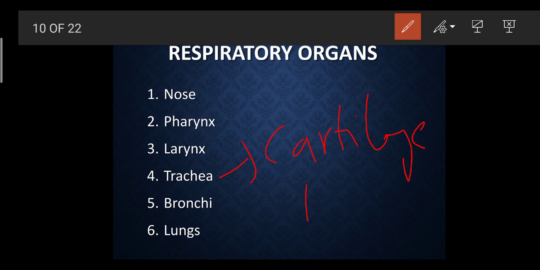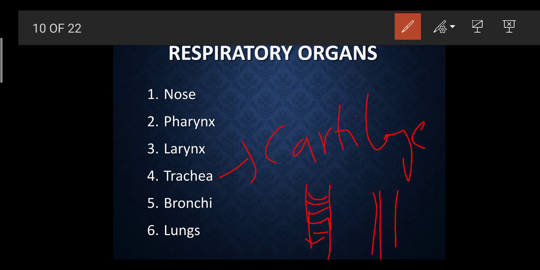Suppose this is a trachea, which is a cartilaginous C part like this, and this is a normal trachea without the cartilage. Due to the cartilage present on the trachea, the walls of the trachea do not collapse.